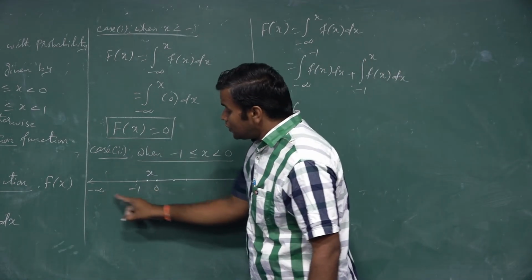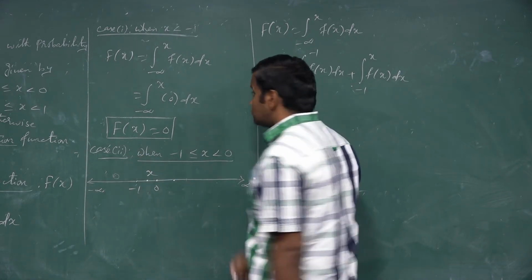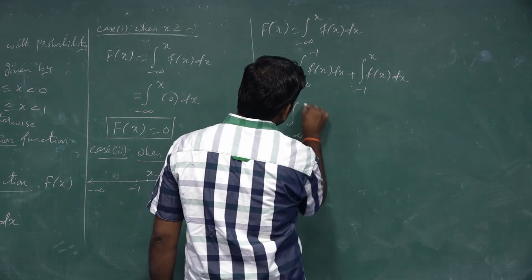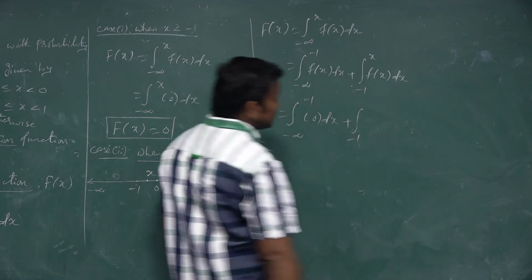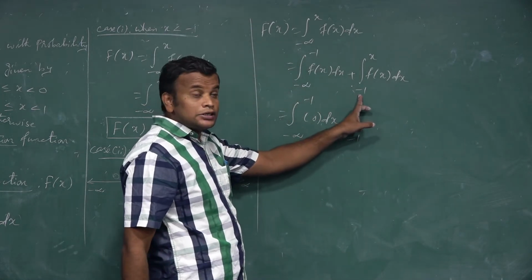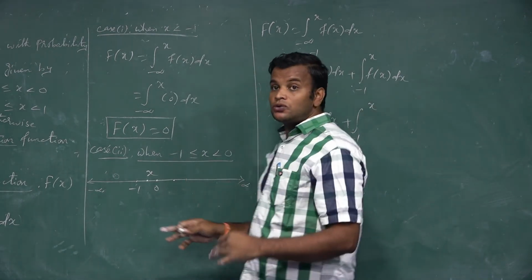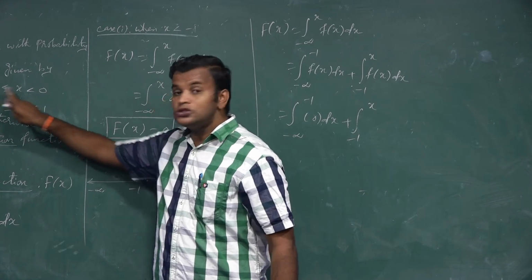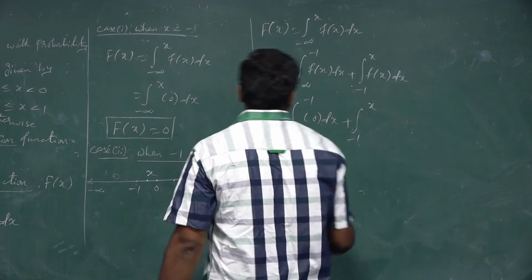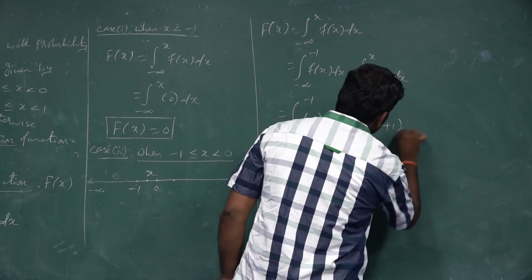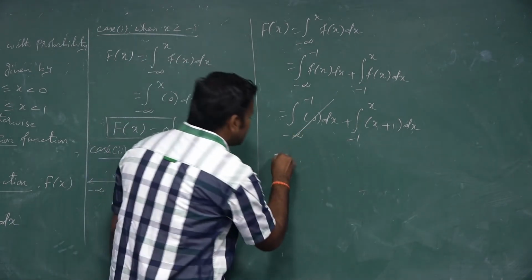You see in the interval minus infinity to minus 1, the f of x value is defined as 0. So minus infinity to minus 1, 0 into dx, plus the integration from minus 1 to x. When x lies between minus 1 and 0, how do we define f of x? It is x plus 1. So x plus 1 into dx. So this one is cancelled. Now we integrate the term.